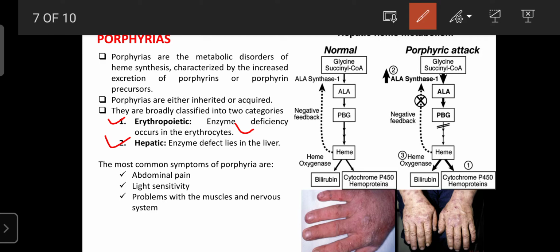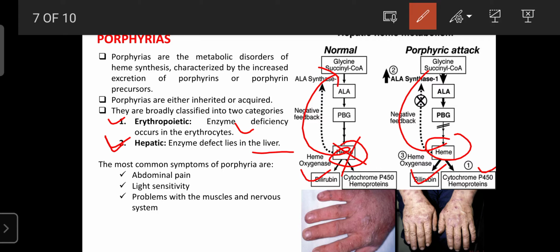Regarding the second type, that is known as hepatic porphyria. There is a defect in the liver enzymes, which are involved in the processing of hemoglobin. If there is any problem in the enzyme, the hemoglobin is not processed or reutilized, or not involved in the production of bilirubin. That kind of condition is known as hepatic porphyria. So porphyrias are mainly classified into two types, erythropoietic and hepatic, according to the enzyme deficiency.